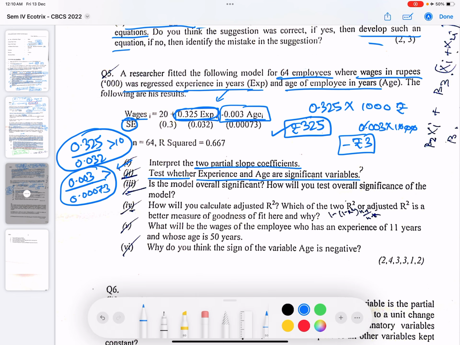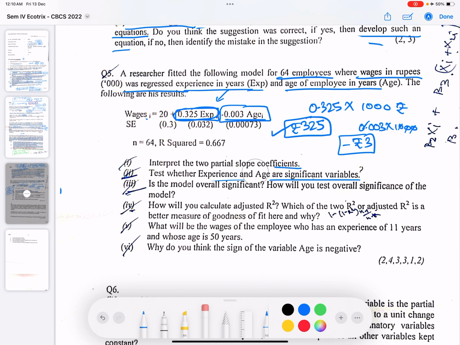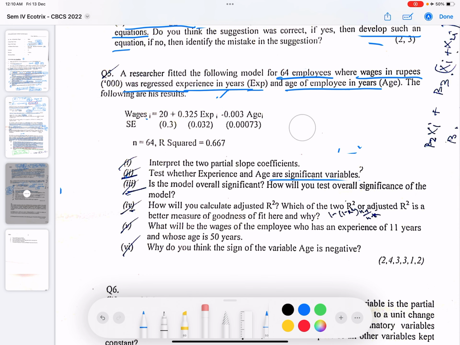Now the next part of the question they are asking, is the model overall significant? So to find the overall significance, we use the F test. So the formula for the F test is R square upon k minus 1, divided by 1 minus R square upon n minus k.